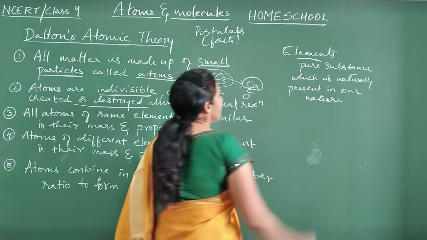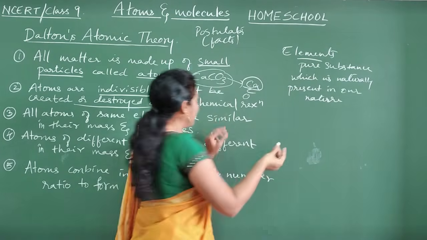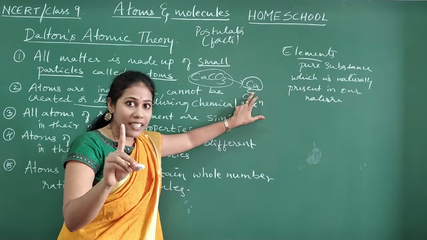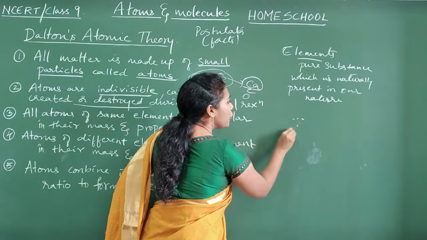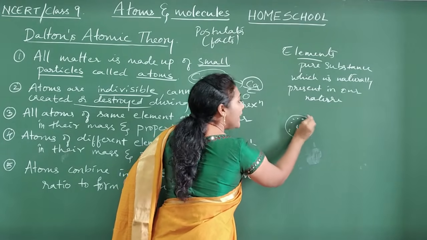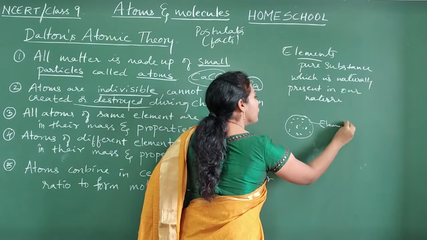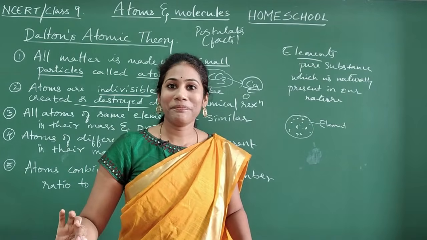Clear everybody? Say, for example, carbon. Carbon is not present as a single atom. This is one carbon atom, this is another one. Crores of carbon atoms will stay together and form an element. Elements are naturally present in our nature.